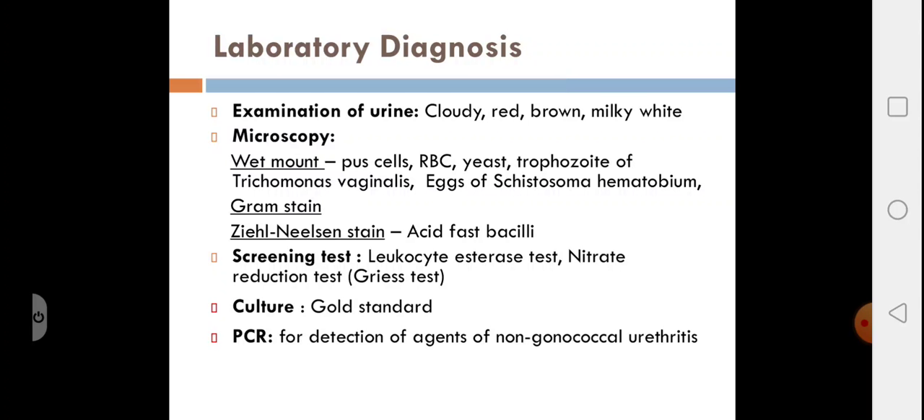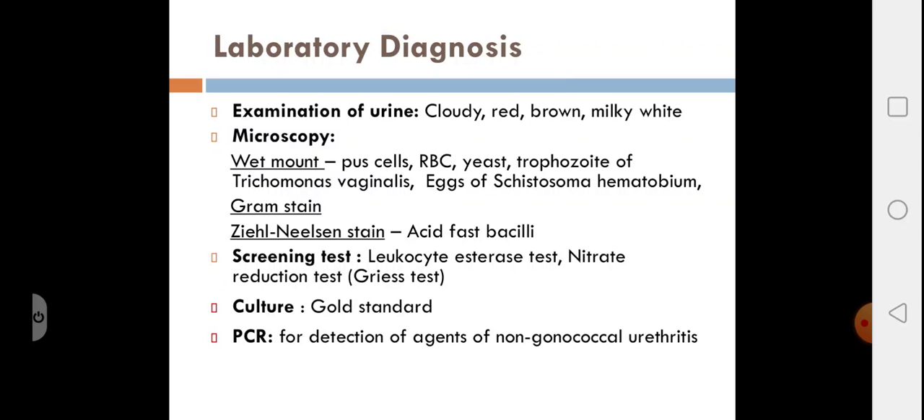Next is the Gram stain. If you find even 1 bacterium per oil immersion field in a couple of fields, then you can take it as significant. If you're suspecting renal tuberculosis, you have to do Ziehl-Neelsen staining on early morning urine samples for at least 2 to 3 consecutive days to find acid-fast bacilli.